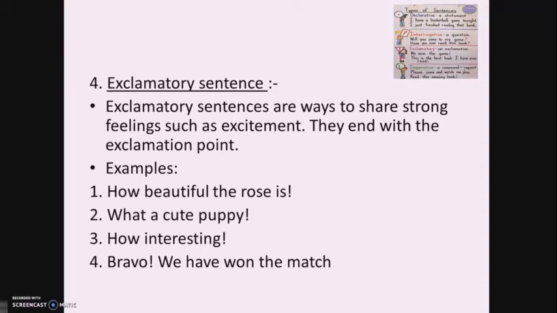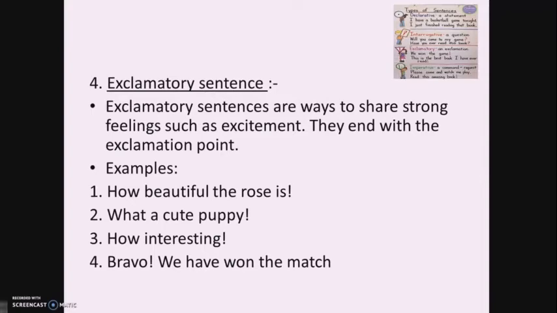They end with the exclamation point. You can also turn any declarative sentence into an exclamatory sentence by adding an exclamation point. People often do that to show their strong emotions or feelings. So you all know that an exclamatory sentence always ends with the exclamation point.